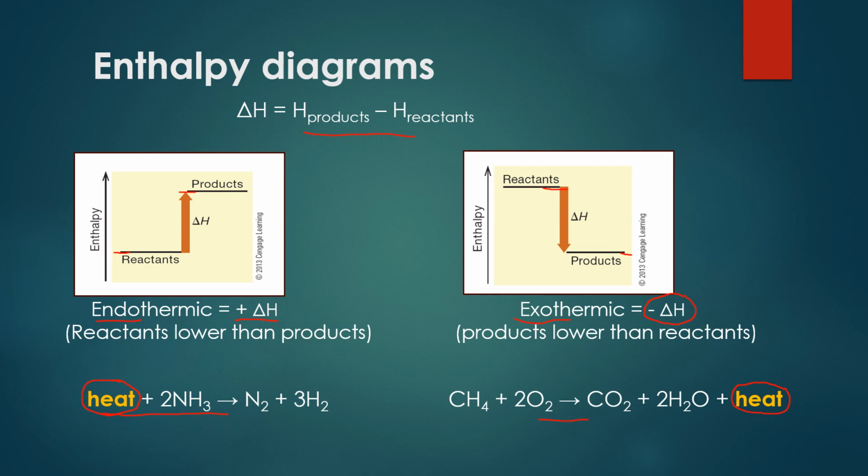So we're tying together a lot of what we learned into these enthalpy diagrams. You will not have to draw the enthalpy diagram. You'll just need to be able to figure out, based off of an enthalpy diagram, whether the reaction is endothermic or exothermic. And you can figure that out by deciding if you're going to have a negative change in enthalpy or a positive.